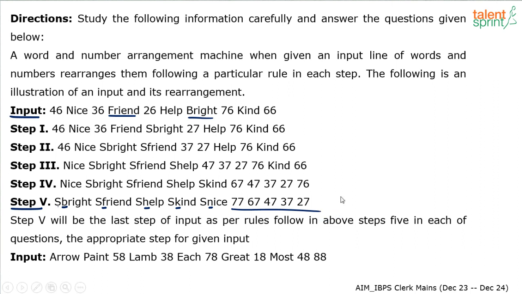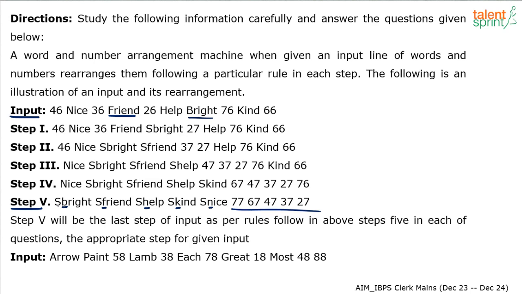By the way, another point to be noted is the numbers have also got changed. Like what we have seen in words, numbers have also got changed. 76 has become 77, 66 has become 67, 26 has become 27, 36 has become 37. So each number has been increased by 1. So net the observation is in step 5, which is the last step, all the words have been arranged in the beginning followed by numbers towards the end. All the words in the beginning and numbers at the end. The words have been arranged in alphabetical order: B, F, H, K, N, right? We are neglecting S for the sake of understanding the output. And then the numbers have been arranged in descending order.